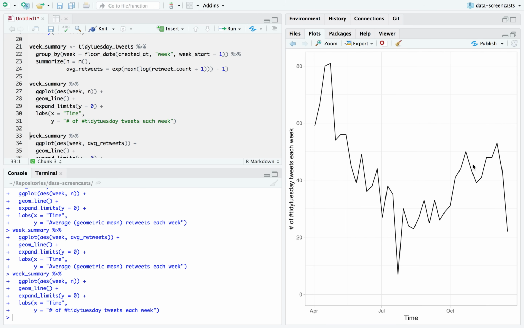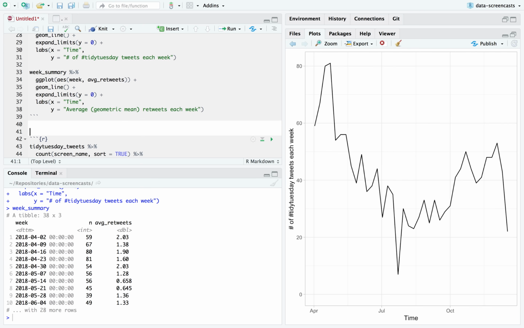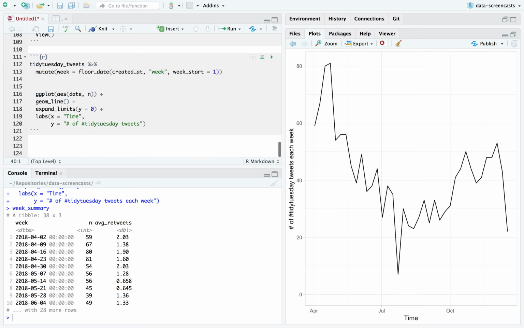The other neat thing we can do, how many weeks have there been? I wonder, 38? It's a lot. Well, I'm going to start with this question: what topic is each week about?